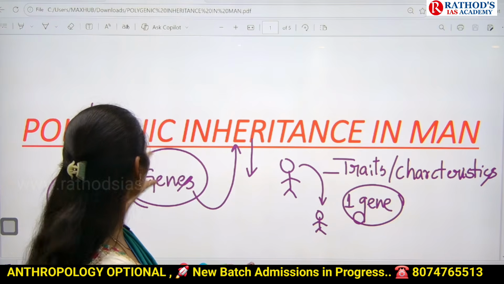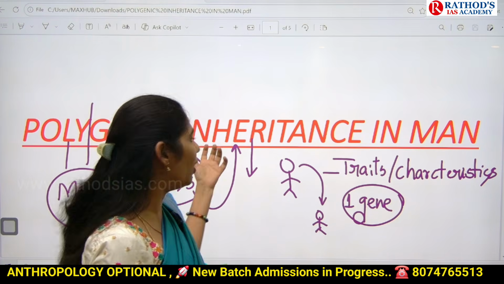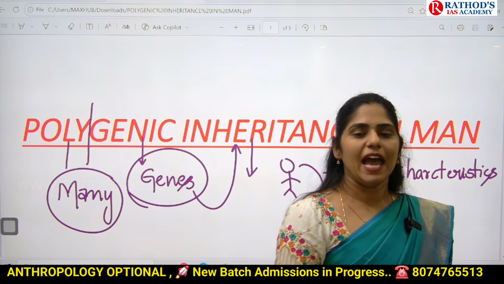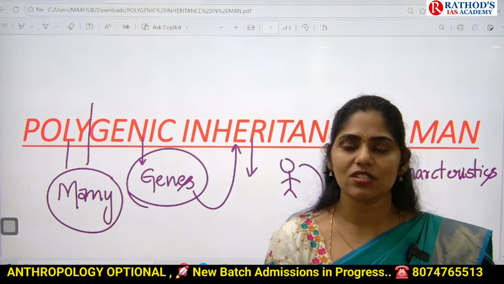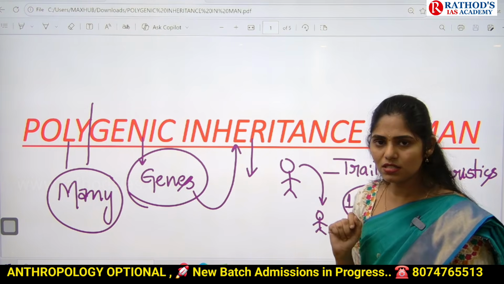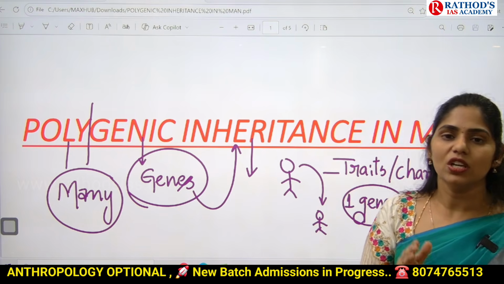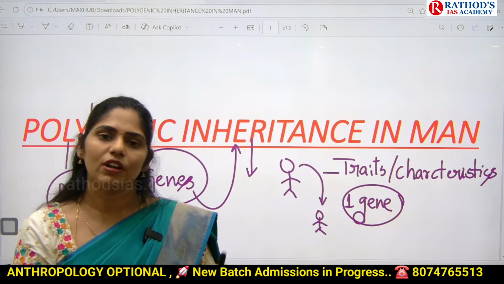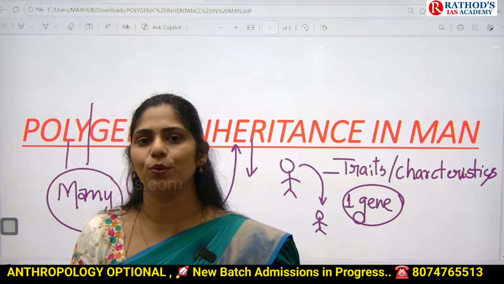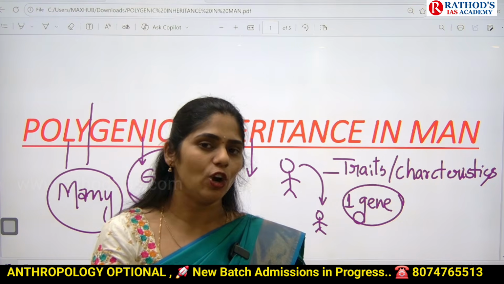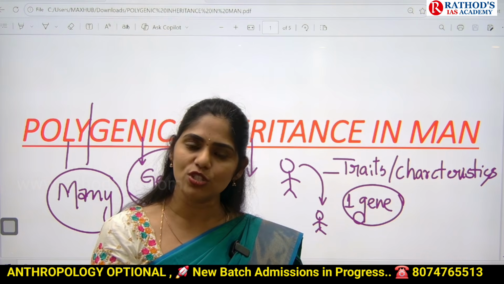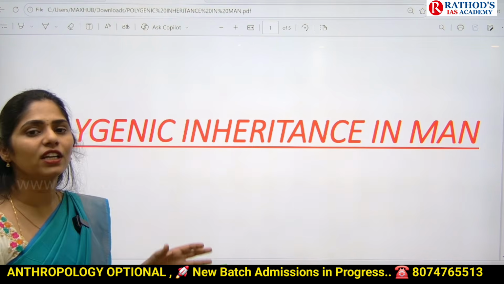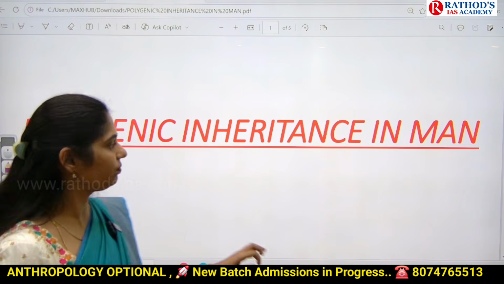Clear? I hope you understood what exactly the meaning of polygenic inheritance is. Now let us see some examples, and I'll also tell you what the characteristics of this polygenic inheritance are. Apart from that, we are going to see the mechanism, and next what its relevance is from the biology point of view and from the anthropology point of view. We are going to see all these things in this video. Please do watch until the last, guys, so that you will get lots of insights regarding how to read anthropology.